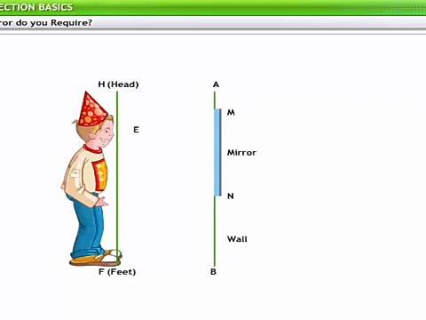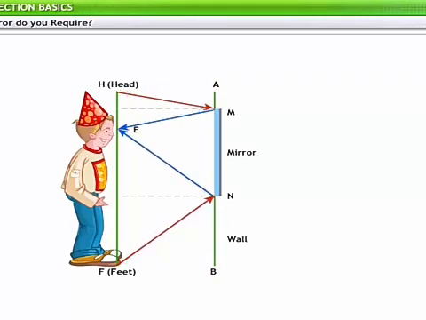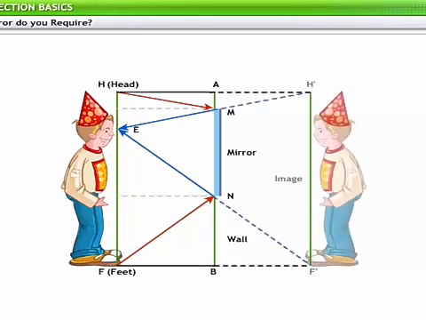The person will be able to see his full image if he can see points A and B. The mirror requires a height where the incident rays HM and FM, after reflection, reach the eye of the person. These will form an image H', F' when produced backwards.